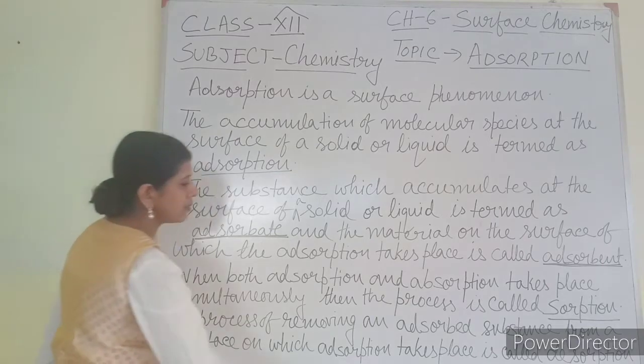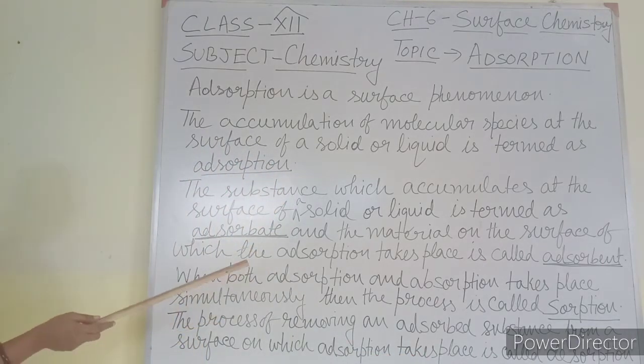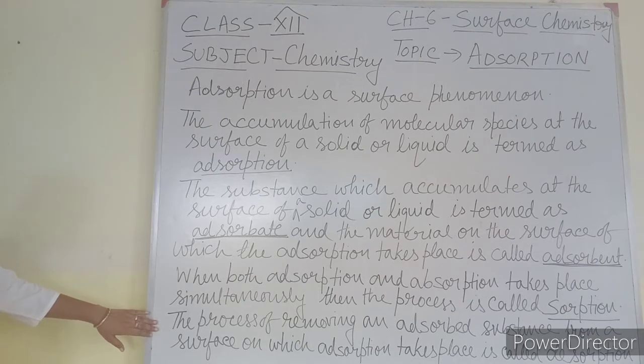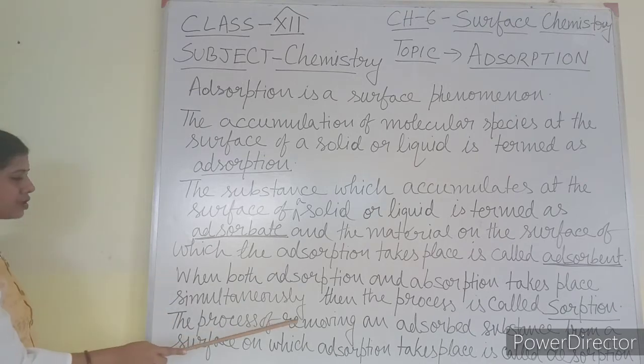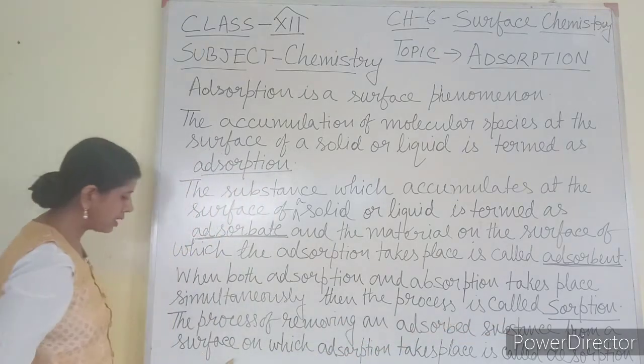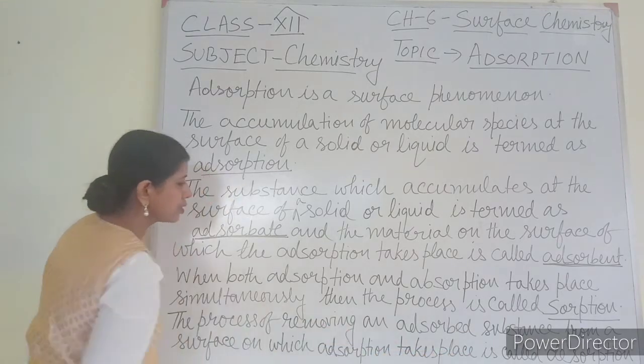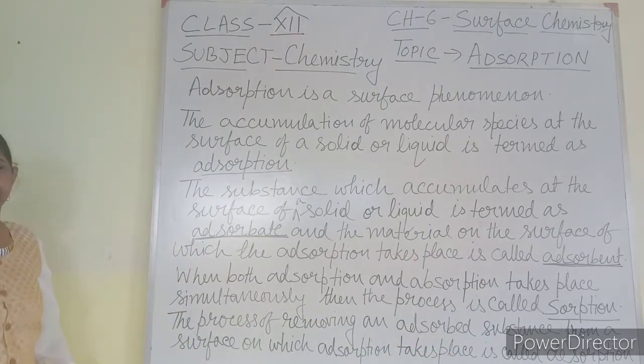And the last term is desorption. What is this? The process of removing an adsorbed substance from the surface on which adsorption has taken place is called desorption.